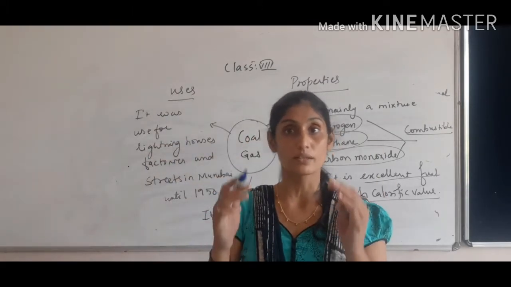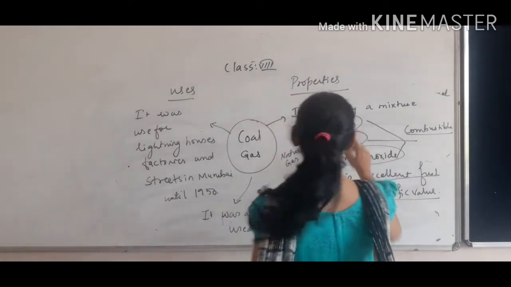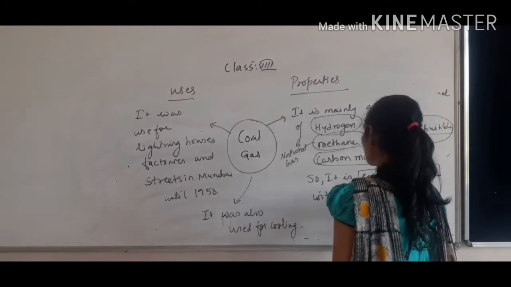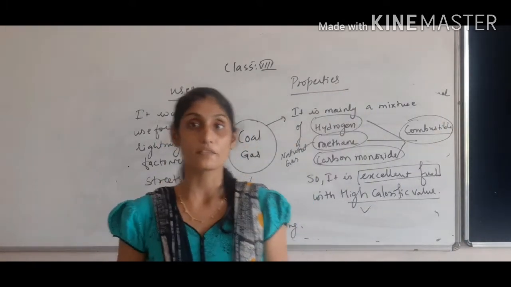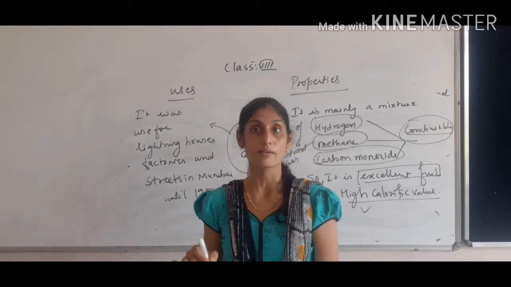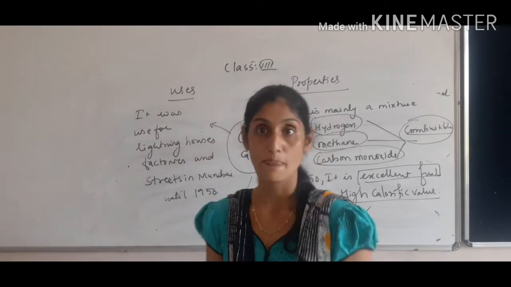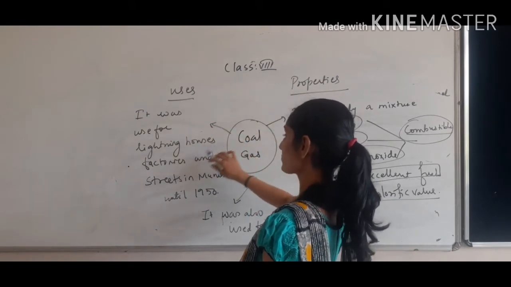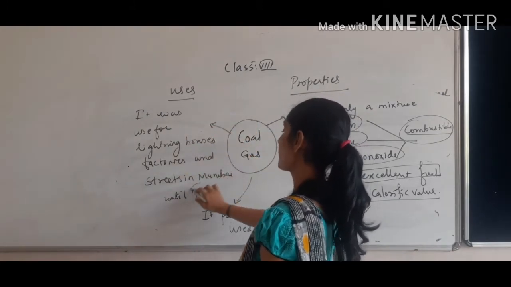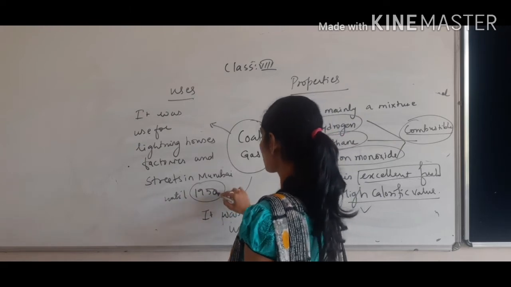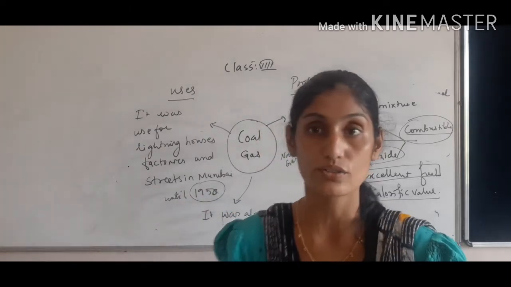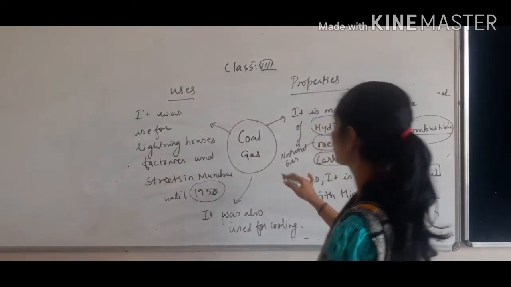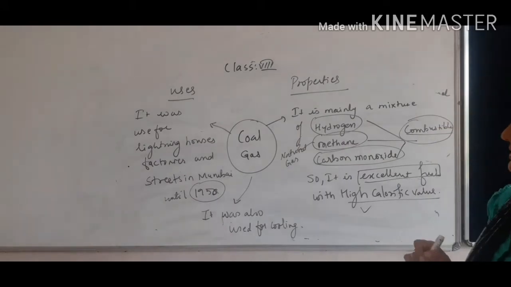Whenever the mixture of these three particular gases is there, it is a highly combustible mixture. So we can say that it is an excellent fuel with high calorific value. Calorific value is measured by the unit of kilojoule per kilogram. Now when we talk about the uses, it was used for lighting houses, factories and streets in Mumbai until 1950, and it was also used for cooling purpose. So these are the last product, third product of coal by the destructive distillation.